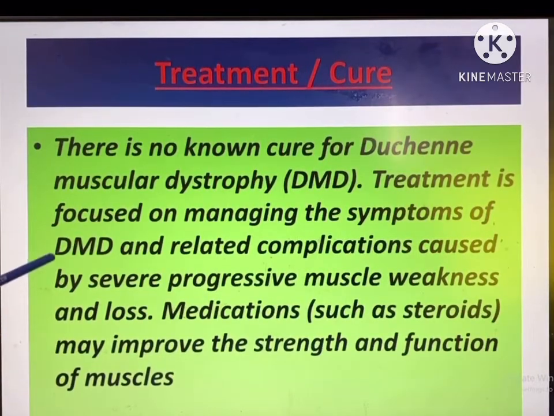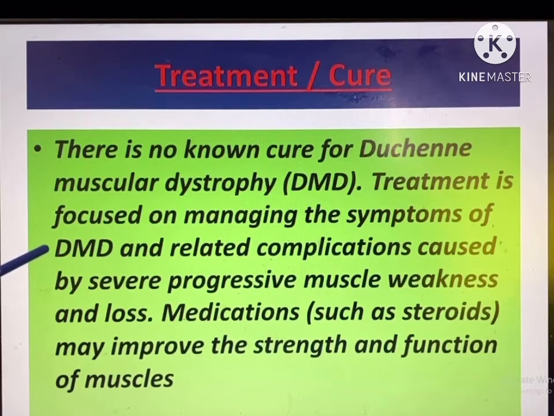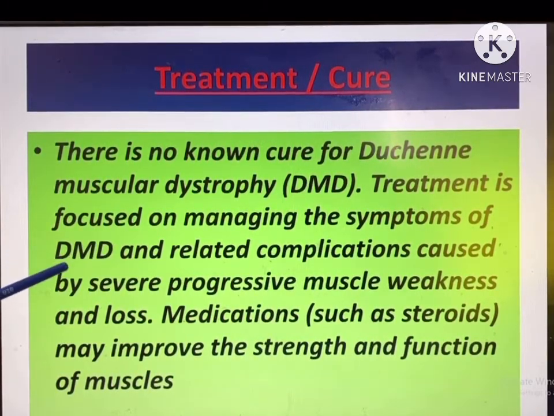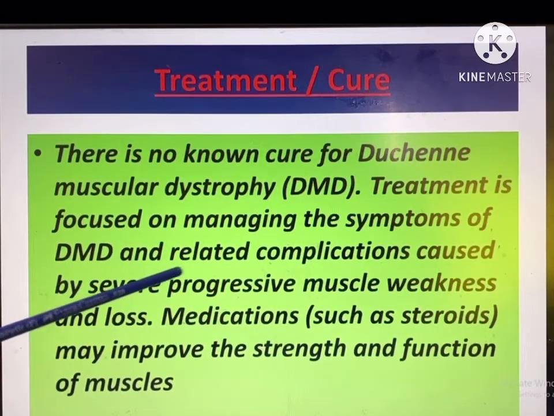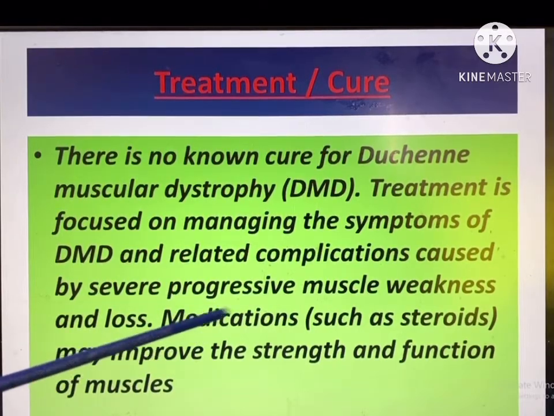How can it be cured? Sadly, there is no known cure for Duchenne muscular dystrophy. Treatment is focused on managing the symptoms of DMD and related complications caused by severe progressive muscle weakness and loss.